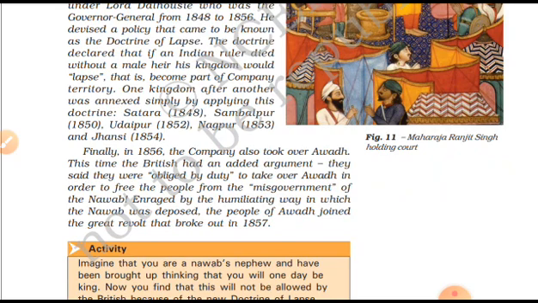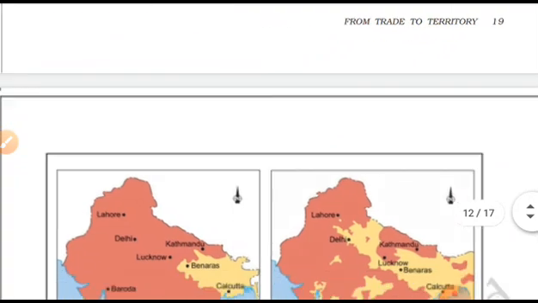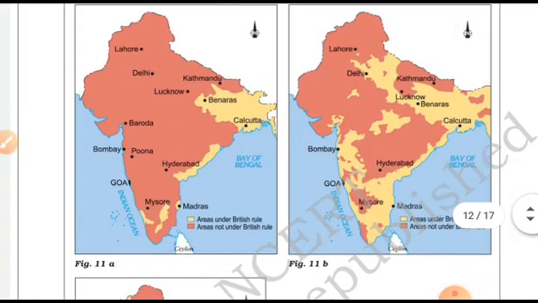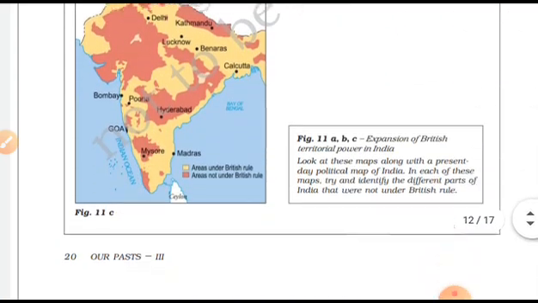So what the British did was establish some cruel rules, and with those cruel rules they occupied the whole country directly. And then in 1856 they took over Awadh too. So this is the territory that was occupied by the British.